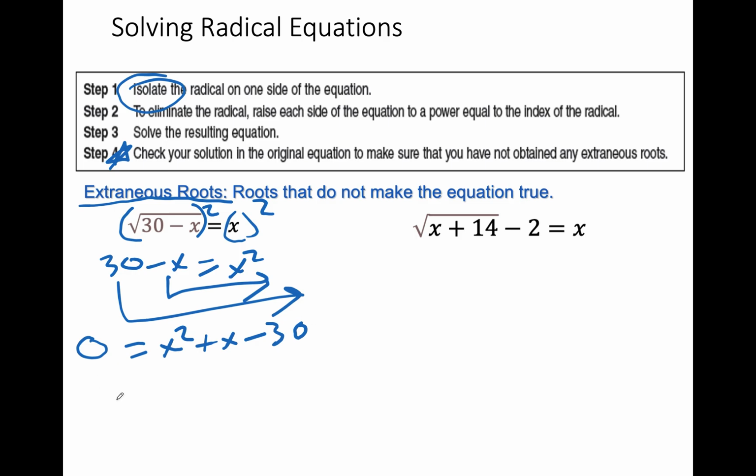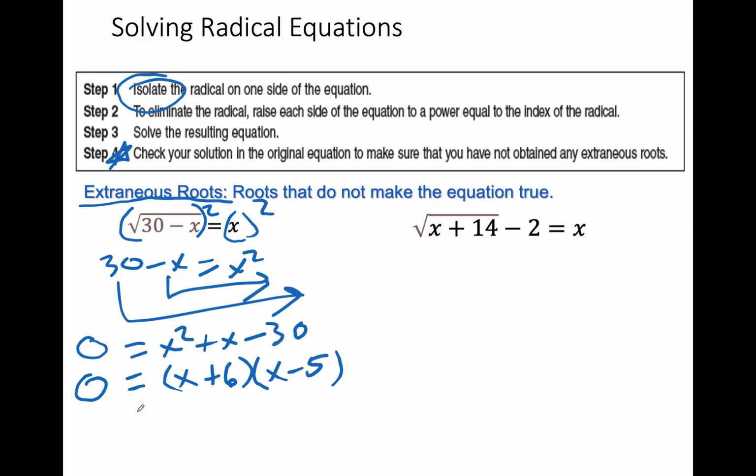And here we are again. Your old friend factoring. We'll be doing this all year long. What a great deal. And I'm going to split up the x's. What do I multiply for negative 30? Add for positive 1. It's going to be a positive 6 and a negative 5.